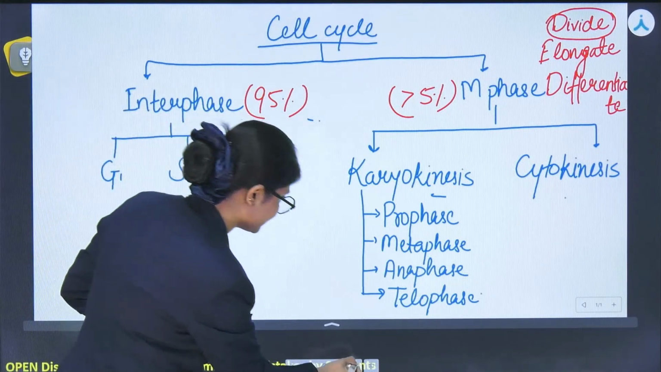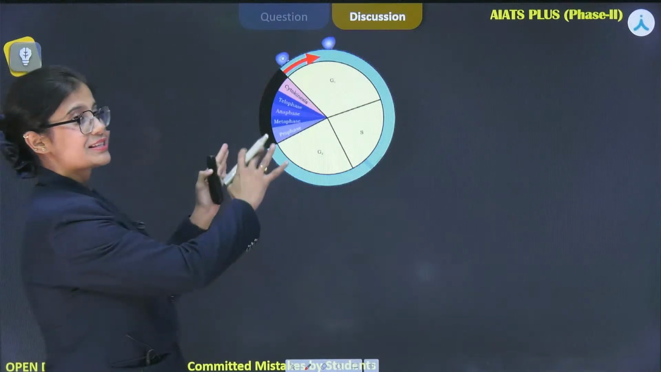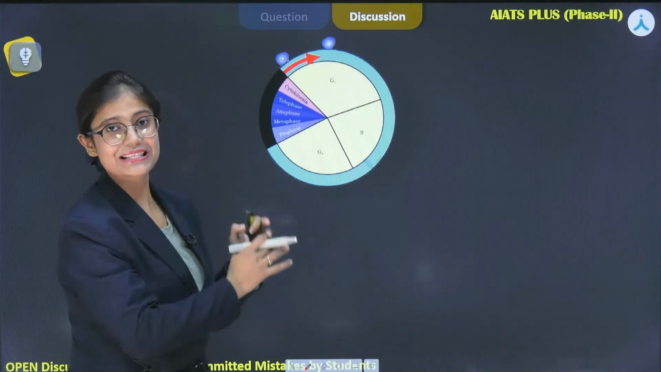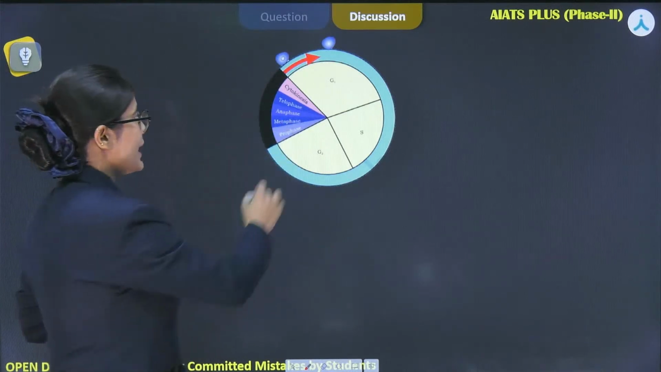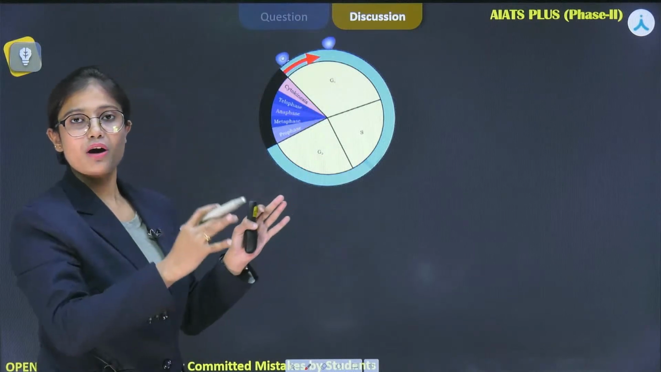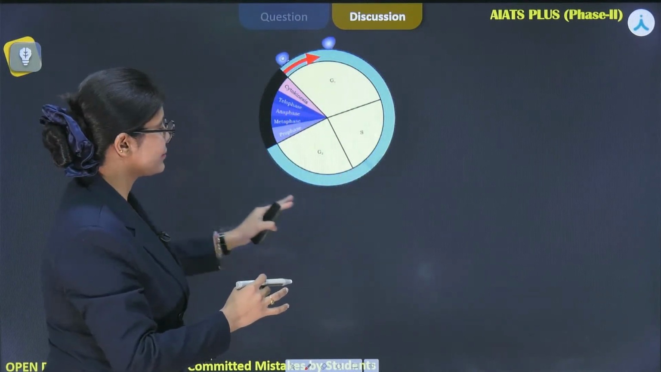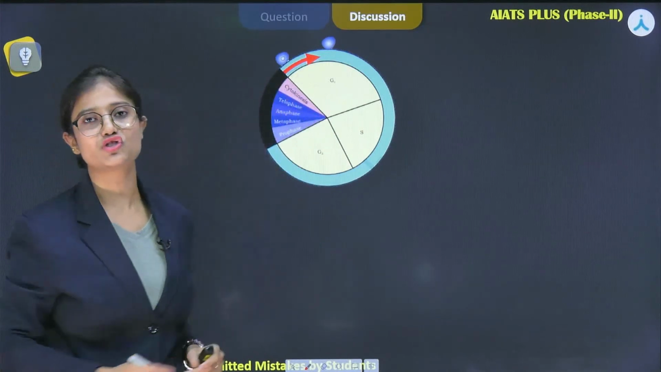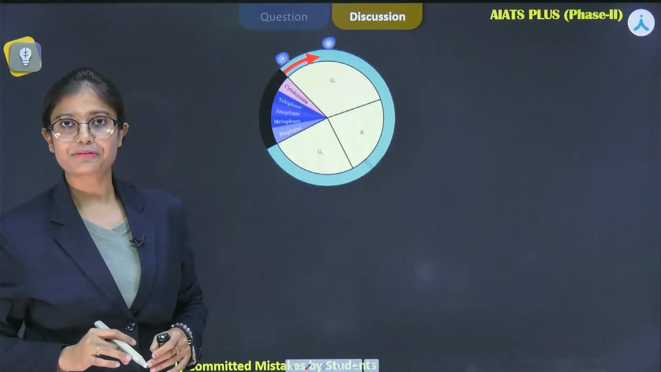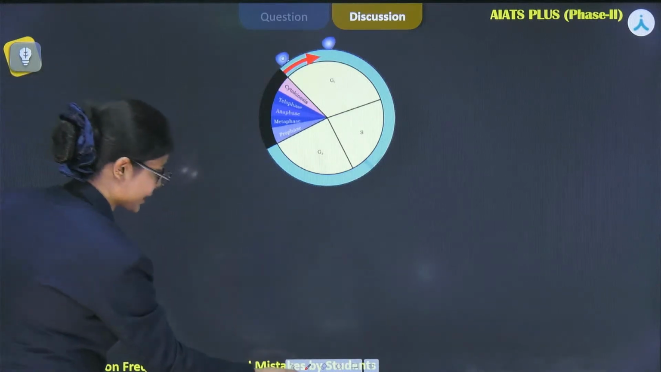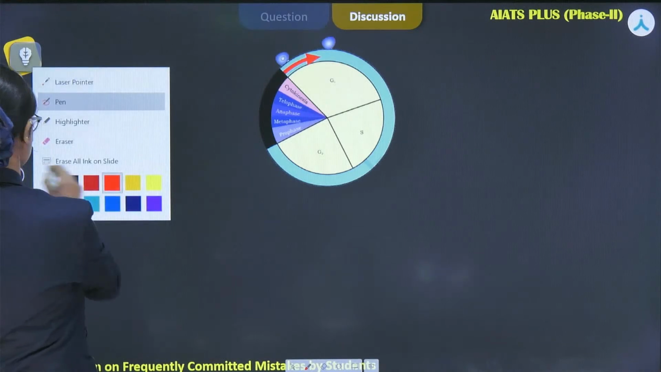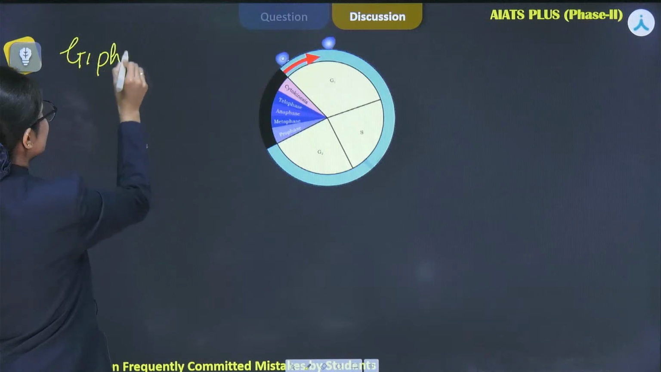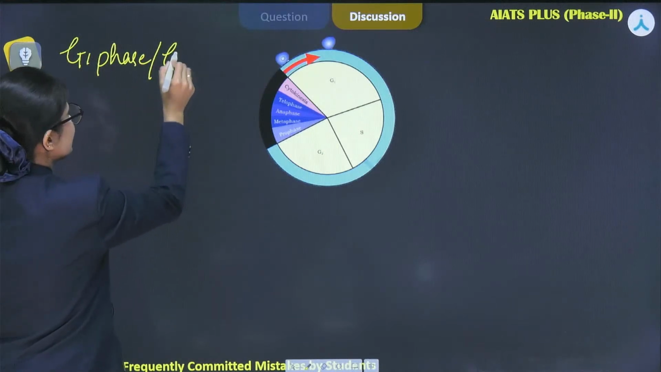Now let's see. So this is the diagrammatic representation of the cell cycle in this pie form. Here you can see most of the area of the interphase, which is shown here as G1, S and G2, is occupied by the G1 phase, that is, the gap 1 phase. In this, if we see that during G1 phase or gap 1,